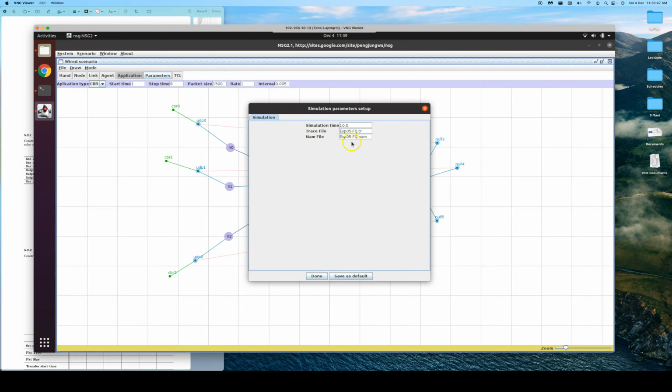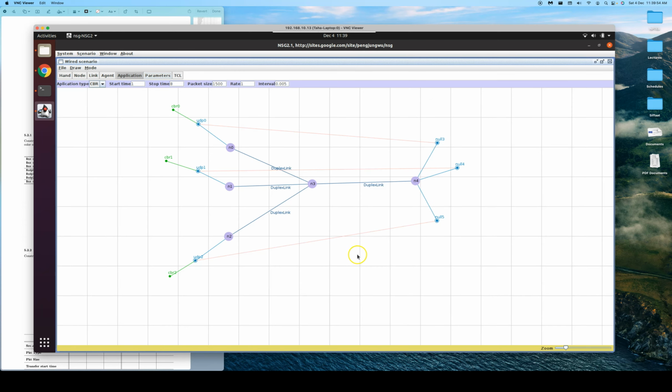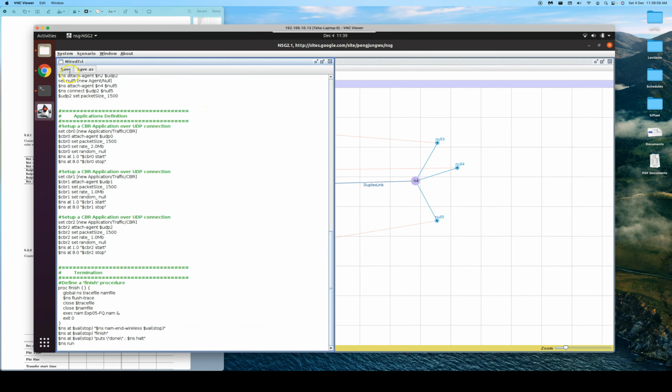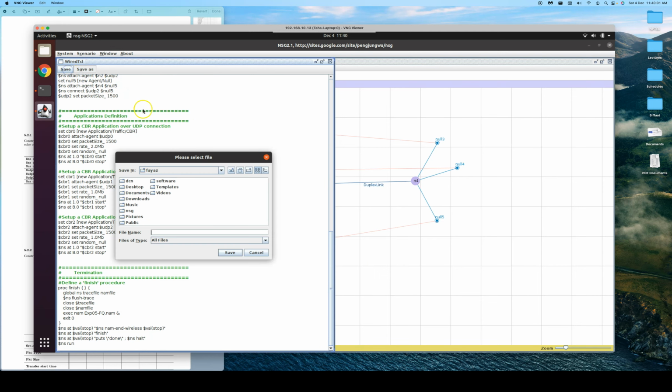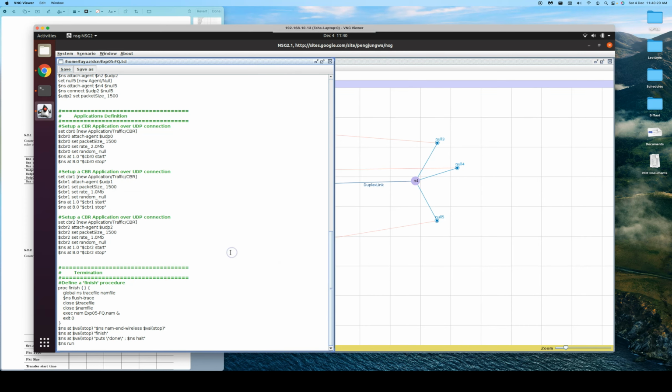The name, default names, exponent 05, fair queue. We want the trace file here and the NAM file here. Save it as default, and then we go done. Then let's go to the TCL, and we have the TCL generated. So let's save the TCL in our home directory. We have a fresh directory here. Let's overwrite this, exponent 05 fq dot tcl, since this is a TCL file. Yes, we will save this.